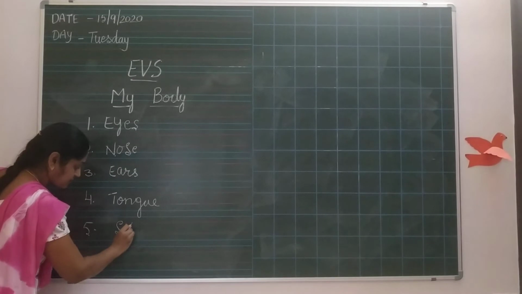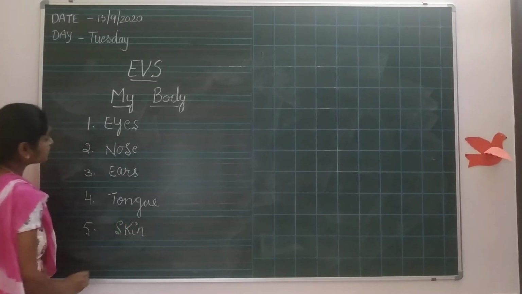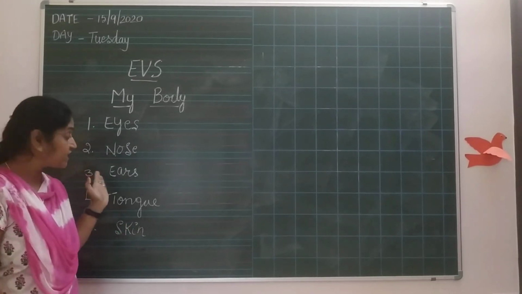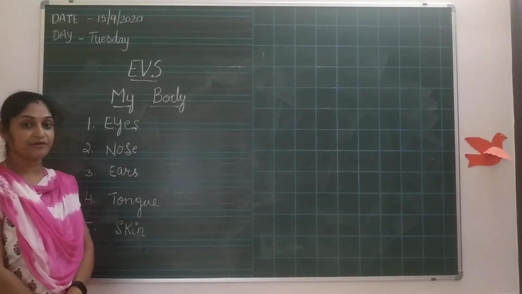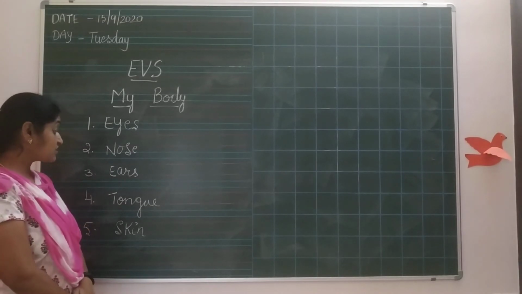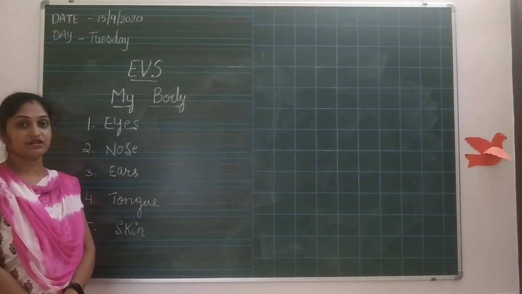Skin. Here, why am I writing only 5 body parts? Because these are more important.